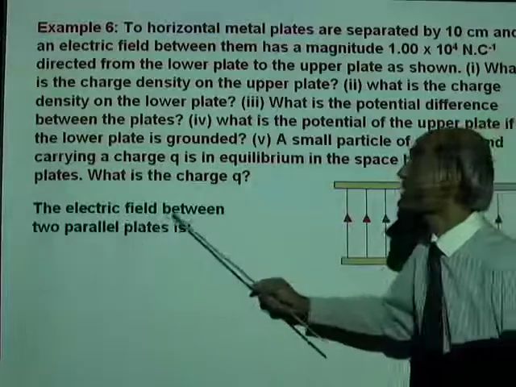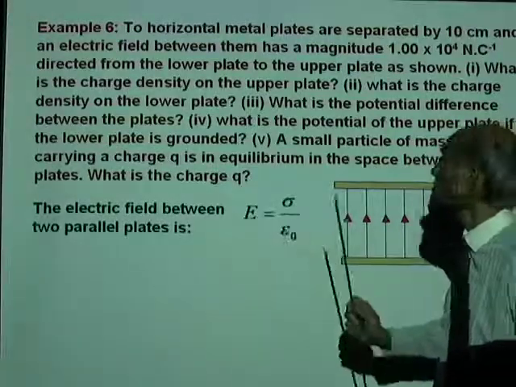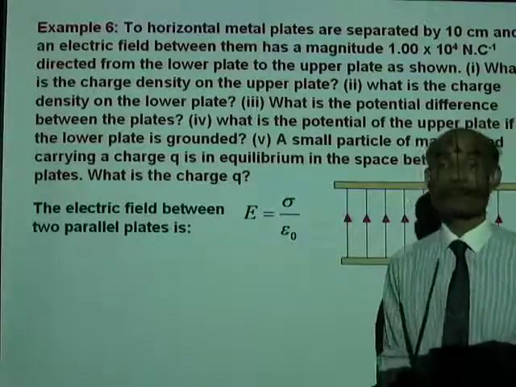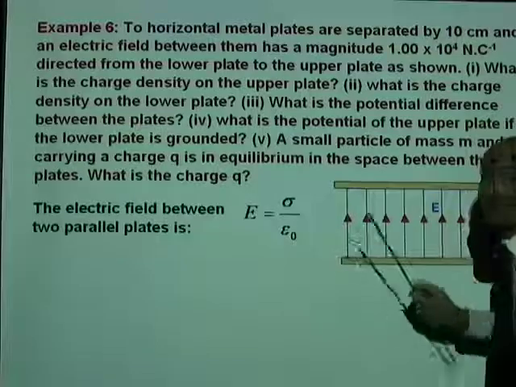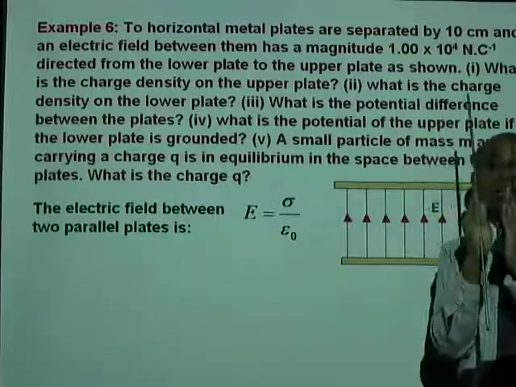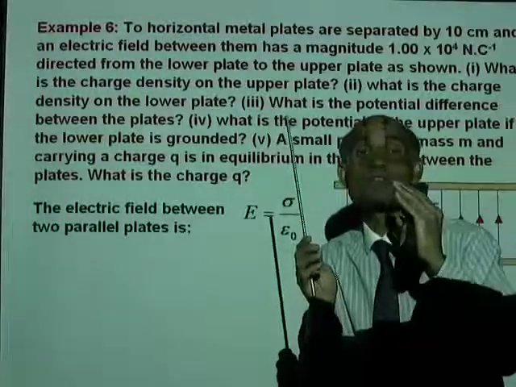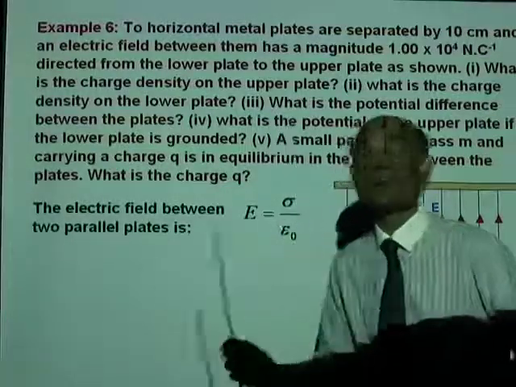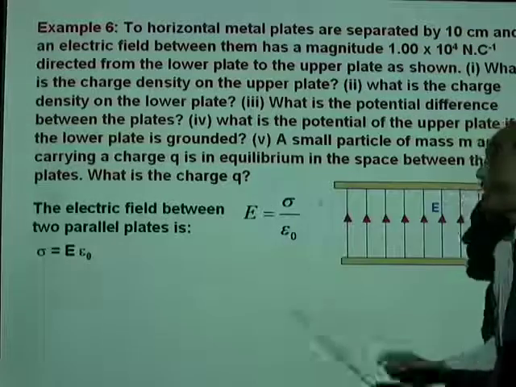The electric field between the two plates is E equal to sigma over epsilon naught. Do you remember that one? The electric field between two parallel metal plates that are charged, each will contribute a field of sigma over 2 epsilon naught. The total field will be sigma over epsilon naught.